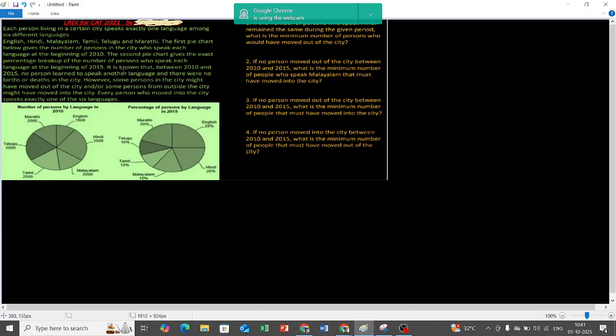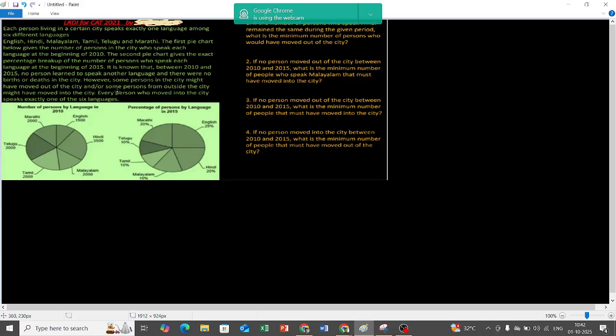Yes, I can see. The first pie chart below gives the number of persons in the city who speak each language at the beginning of 2010. The second pie chart gives the exact percentage breakup of the number of persons who speak each language at the beginning of 2015. It is known that between 2010 and 2015, no person learned to speak another language.